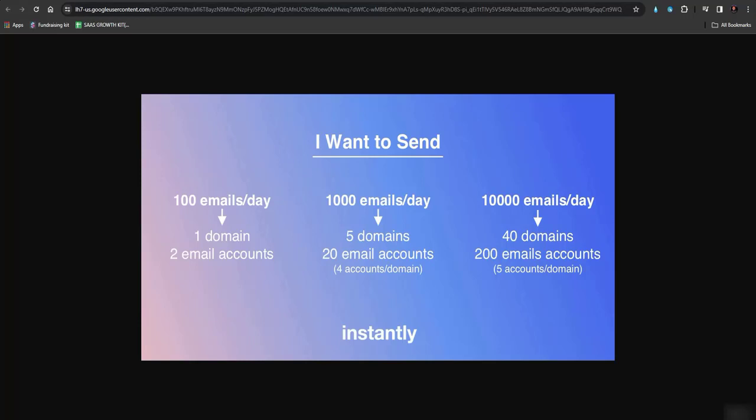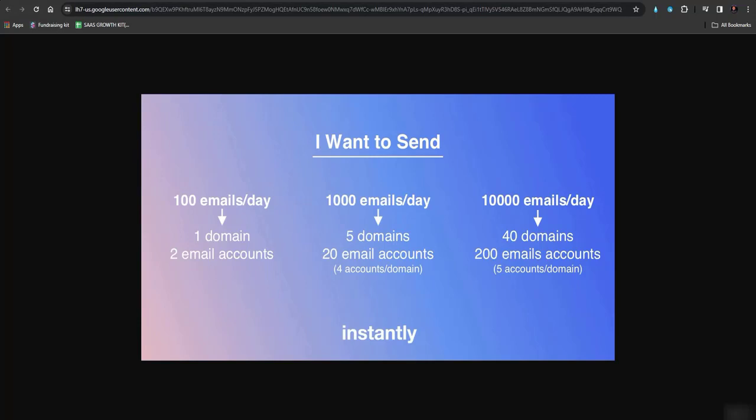So what you have to do is find these kinds of domain names, similar to your business, and let's say there are 3 assumptions. First of all, if you want to send 100 emails per day, you need 1 domain name and 2 email accounts. From one domain email account you can send a maximum of 50 emails per day, so you would only need 2 email accounts to send 100 emails per day.